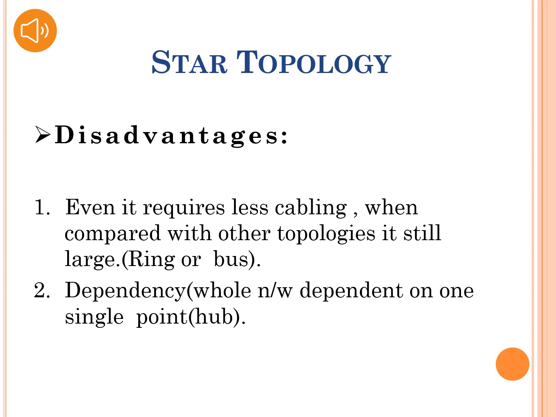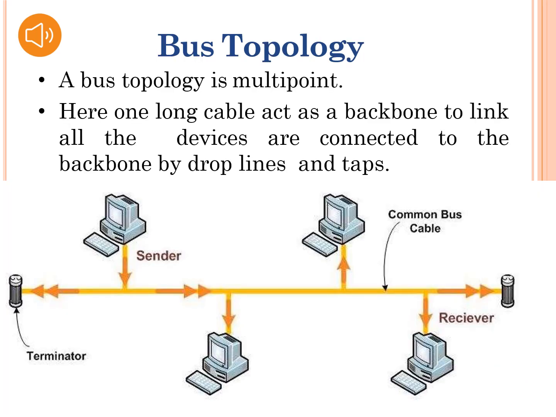Disadvantages of star topology. First one is, even though it requires less cabling when compared with other topologies, it is still large. Next disadvantage is dependency. Dependency means the whole network depends on one single point, that is the hub. When it goes down, the whole system is dead.